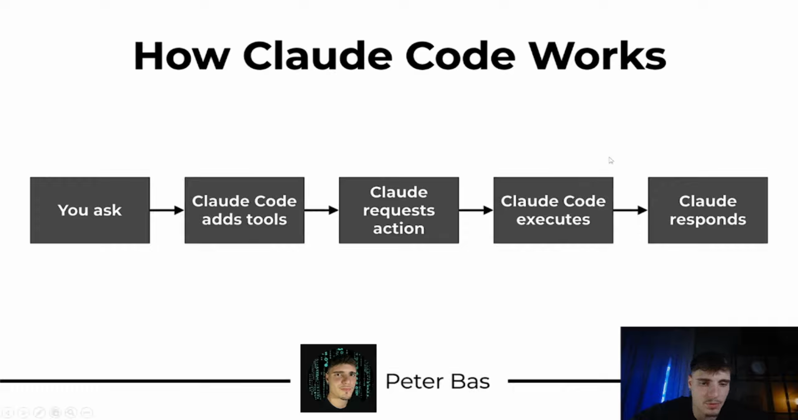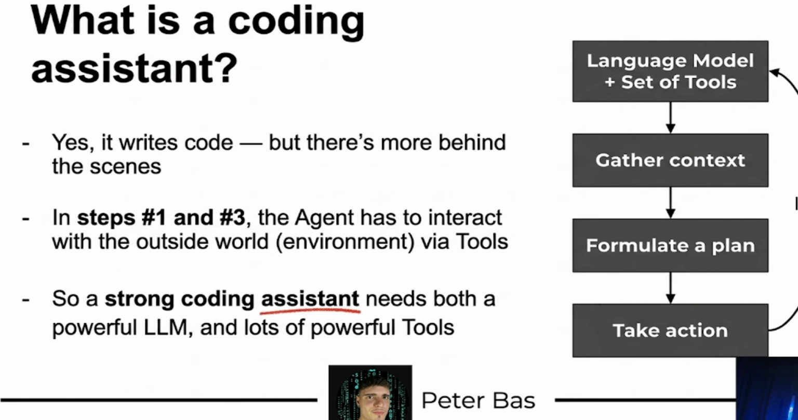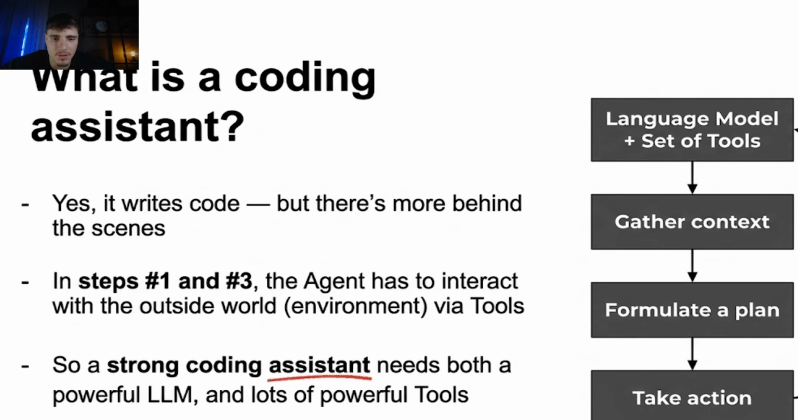Claude Code sees that, reads the actual file, and sends the contents back to Claude. Then Claude continues from here. So the real flow looks like this. You ask something, Claude Code adds tool instructions, Claude requests an action, Claude Code executes it, Claude gets the result, and Claude responds. And this can happen multiple times in a single task. Read the file, edit it, run a command, check the result, all automatically.